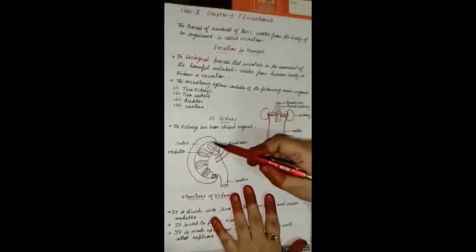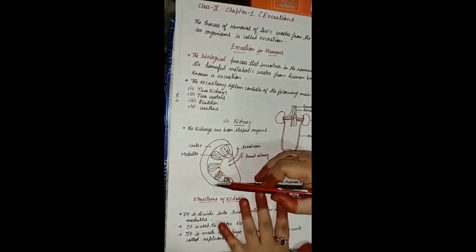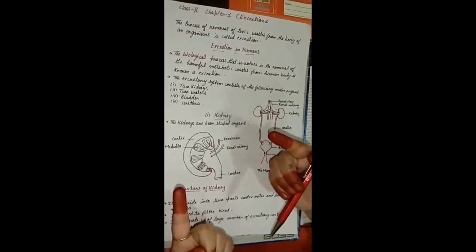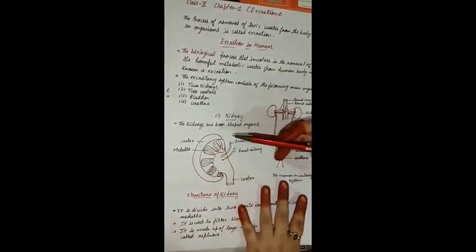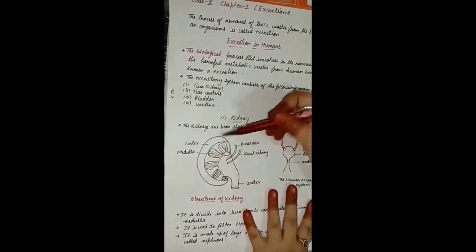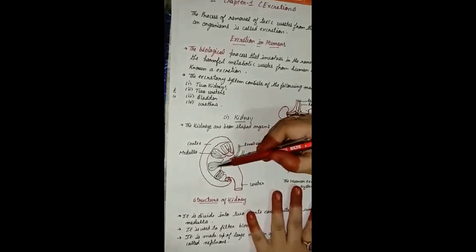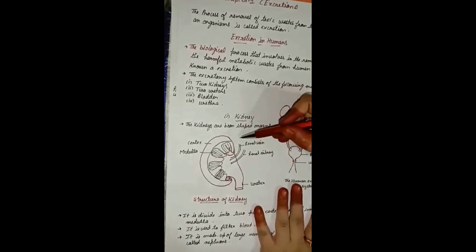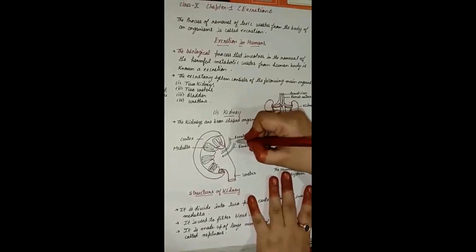This is the structure of the kidney. The human kidney is a bean-shaped structure. You might have seen beans at your home also. The kidney has the same structure. When you open a bean into two halves, it shows exactly this type of structure. The kidney is divided into two parts: the outer part is called the cortex, and the inner part, which has these types of lines, is called the medulla. Understood?